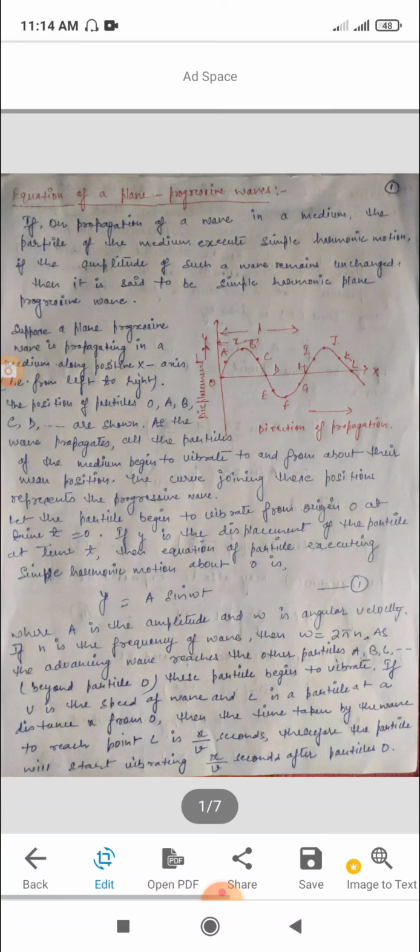Therefore the particle will start vibrating x upon v seconds after particle O. The displacement of particle C at any instant t will be the same as that of particle O at time t minus x upon v. The displacement of particle O at time t minus x upon v can be obtained by substituting t minus x upon v in place of t in equation 1.